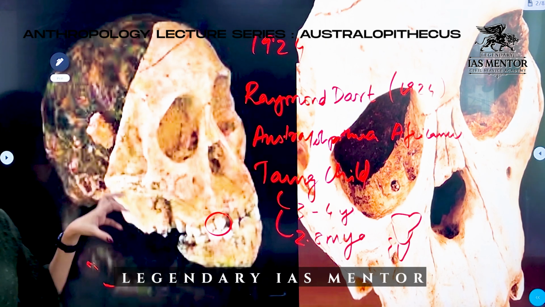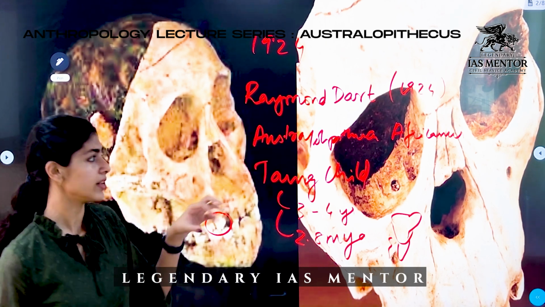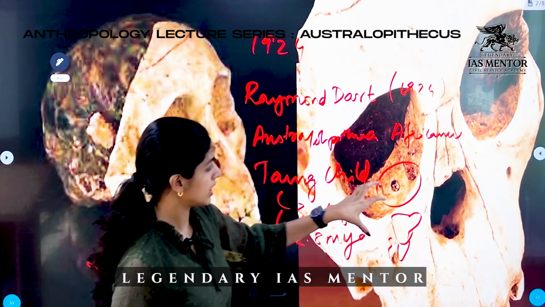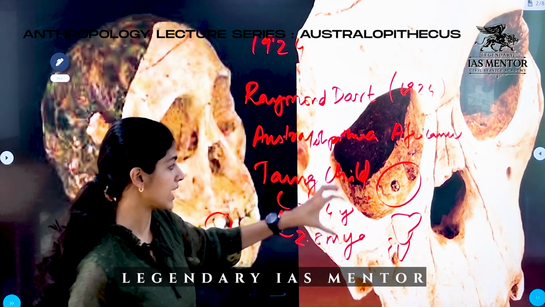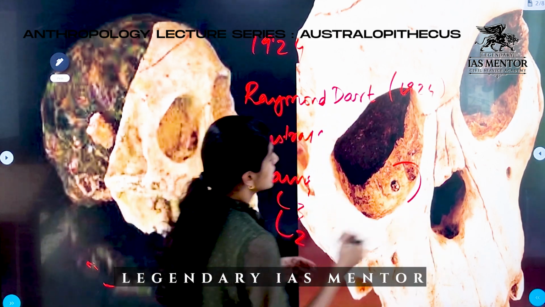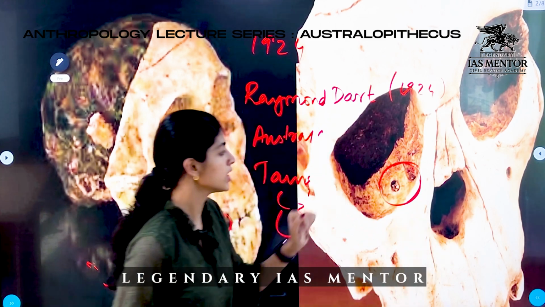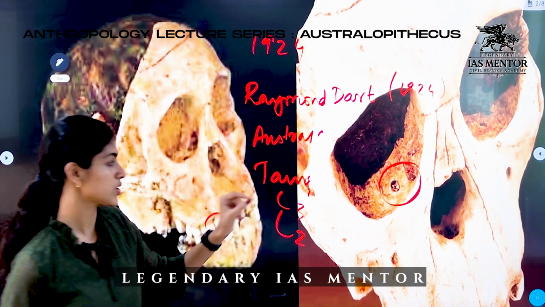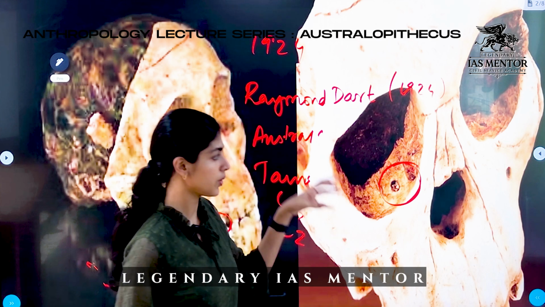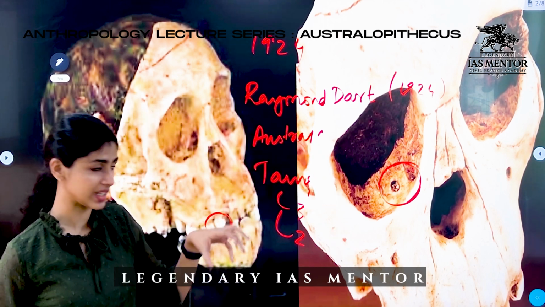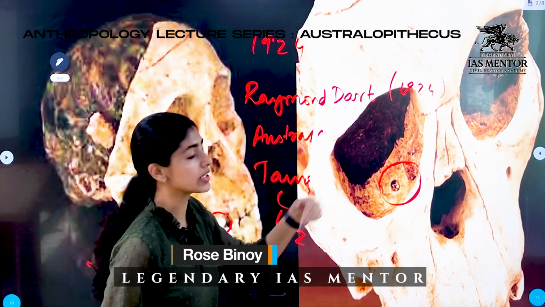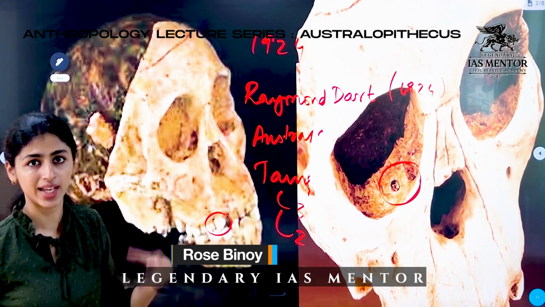So the skull was actually found from a pit, and here you can see a hole. This is a puncture mark made by an eagle. I'll make it more clear. This puncture mark that you see here is made by an eagle. This is what archaeologists concluded, because today in Africa, when eagles attack monkeys, similar puncture marks are made. So archaeologists concluded that Taung Child was killed by an eagle.